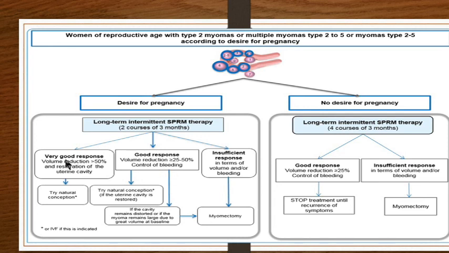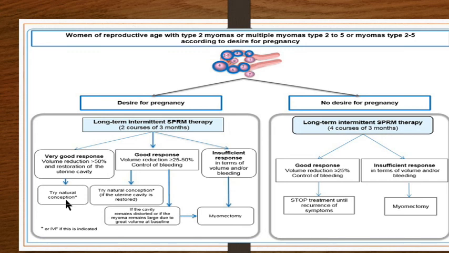And what do you expect? It is a very good response. See that the volume reduction is decreased by more than 50%. This would help when any fibroid has volume reduction of 50%. We saw in the classification that type 2 and type 3 fibroids were all classified based on 50% towards the endometrium or towards the myometrium. So where the fibroid size is reduced, it is possible that the uterine cavity, the anatomical problem, would be sorted, and then they can try a natural conception as well.